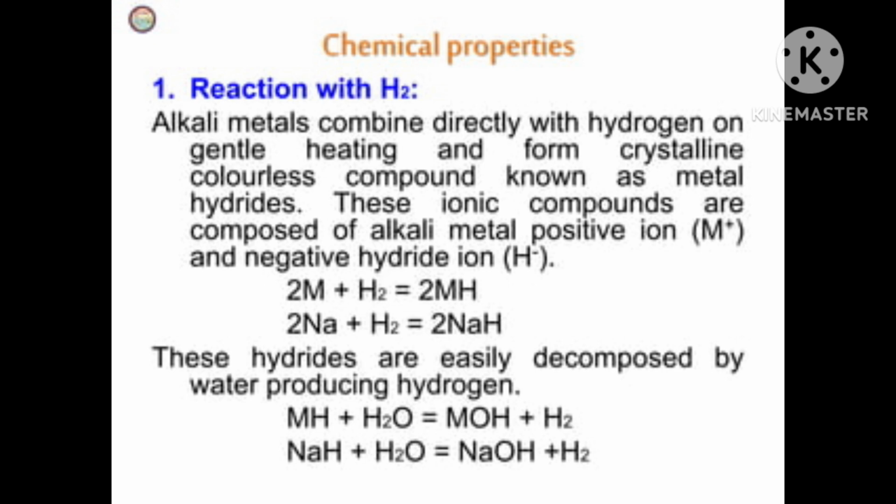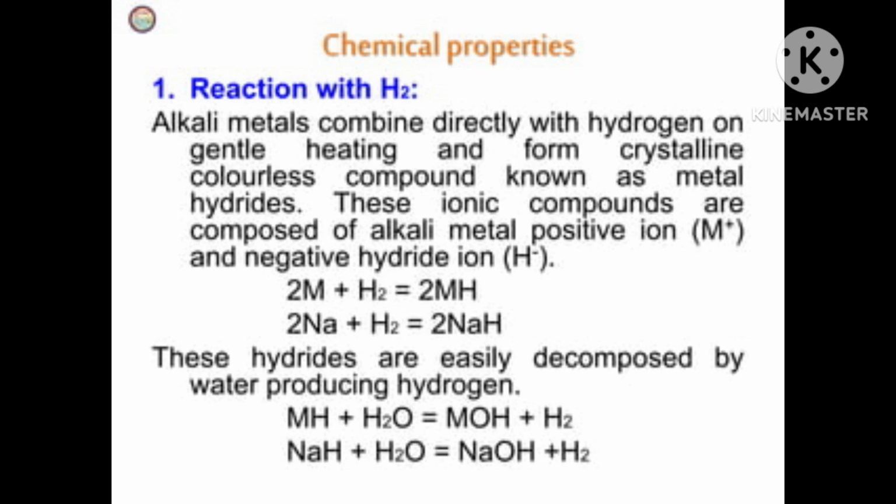Now, next reaction, that is the reaction towards dihydrogen, means hydrogen gas. The alkali metal reacts with hydrogen gas at about 673 K, means 273 you do minus, then 400 degrees centigrade, or 673 K you can tell. And lithium will react at 1073 K, means around 800 degrees centigrade, to form hydride.